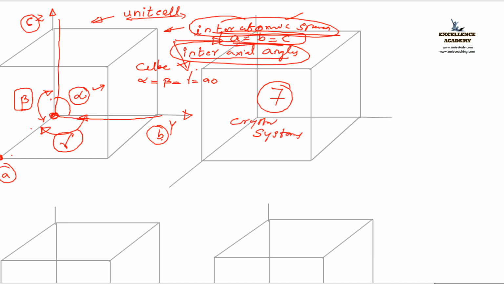Sometimes the question will be asked, what is the difference between crystal structure and a crystal system? Can you answer? Three-dimensional arrangement of atoms is called a crystal structure.